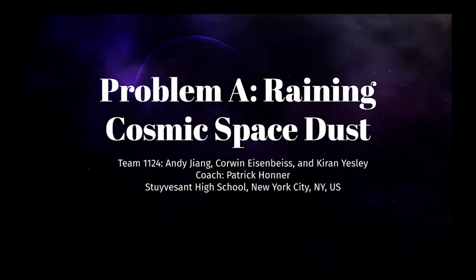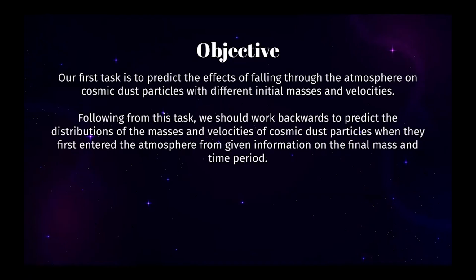This is a presentation of our solution to the SCUDEM 2025 Problem A, raining cosmic space dust. Our task for this problem was to predict how the mass and velocities of cosmic dust with different entrance sizes and velocities changes as it falls towards the Earth as a result of atmospheric conditions. Following from this task, we should work backwards to predict the distributions of the masses and velocities of cosmic dust particles when they first enter the atmosphere using given information on the final mass and time period.